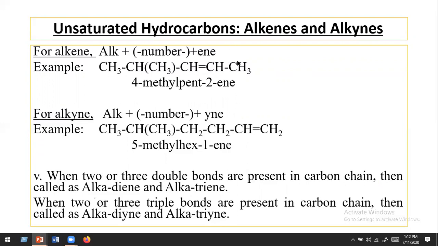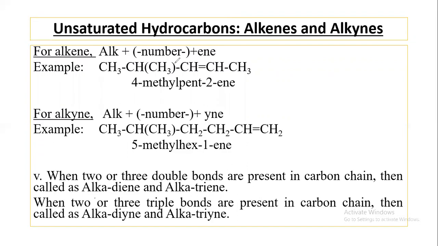If you consider from left to right, then the position of double bond is at number 2 position. But if you consider from right to left, the position of double bond will be 1, 2, 3. So you have to consider from right to left, because then the position of double bond is at lowest number. So number will be 1, 2, 3, 4, 5.